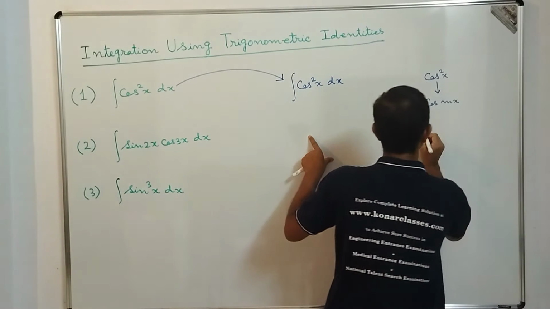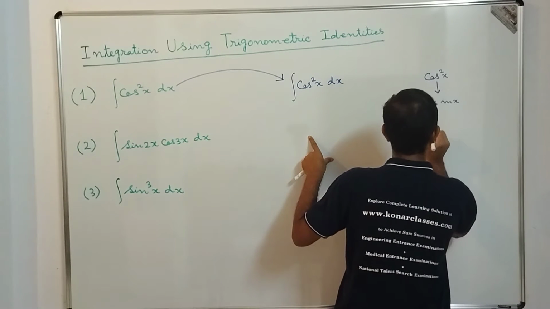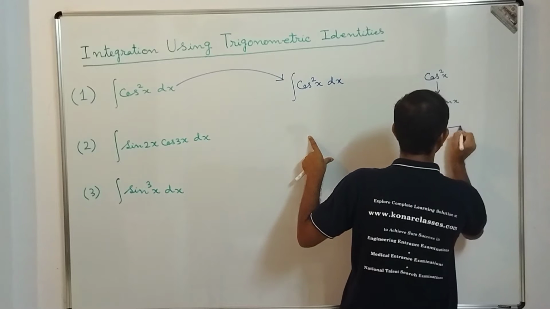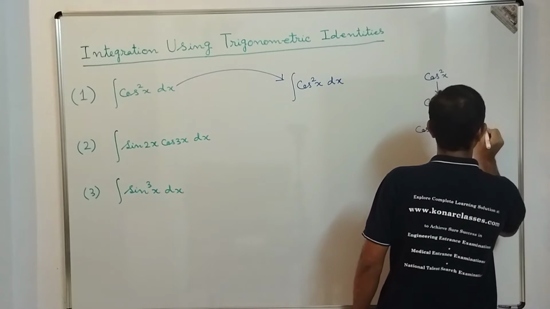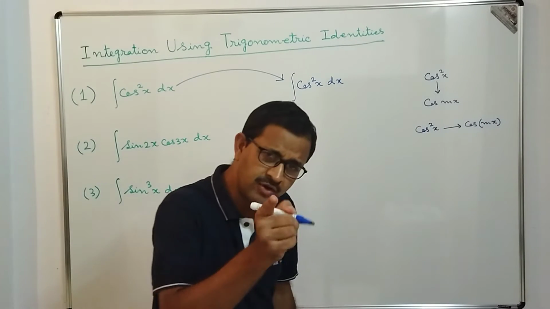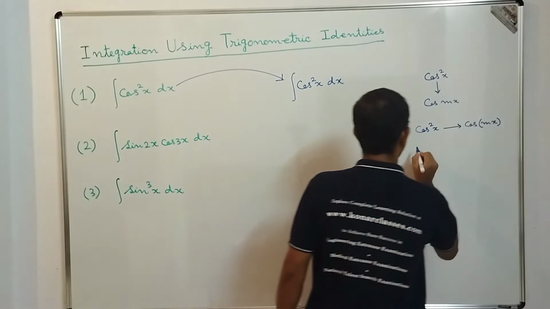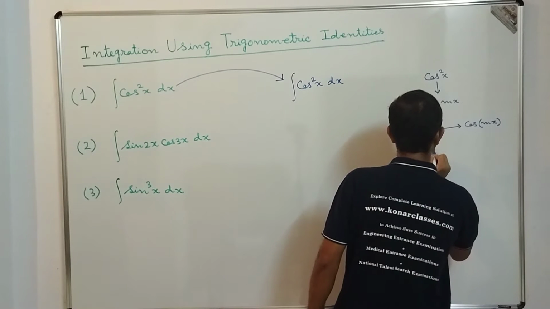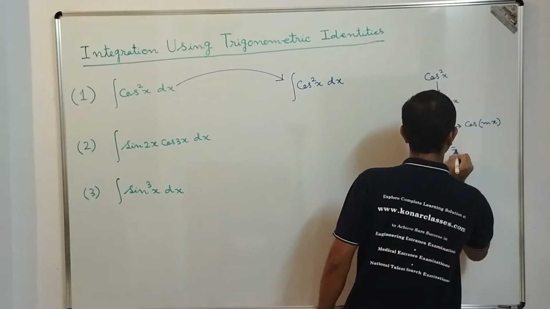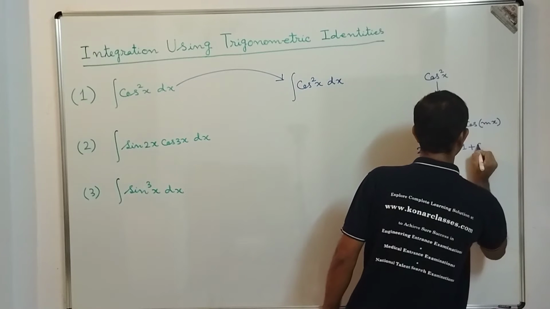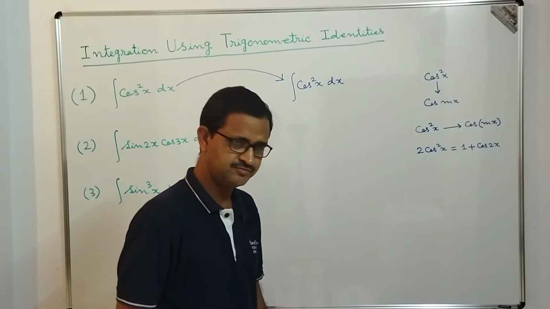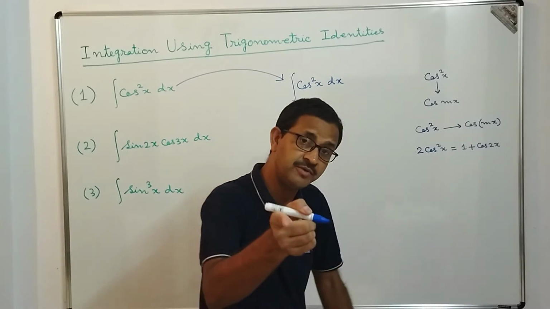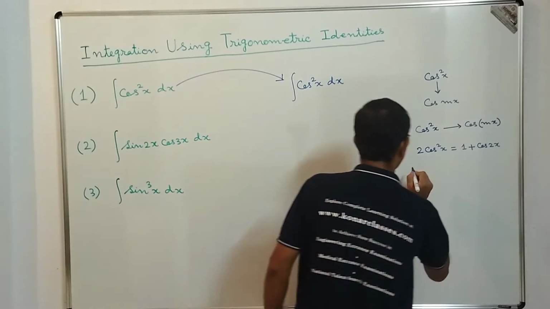Okay. So we have been given cos square x, how can we transform it to the form of cos mx or so. We know one formula, dear students, that 2 cos square x is equal to 1 plus cos 2x. Correct or not? That formula we know from the trigonometric identities, and we are going to apply it here.